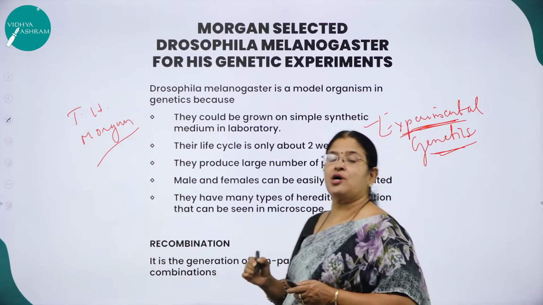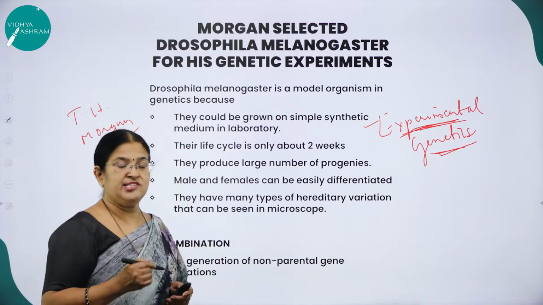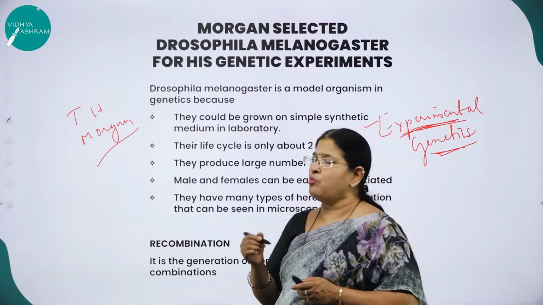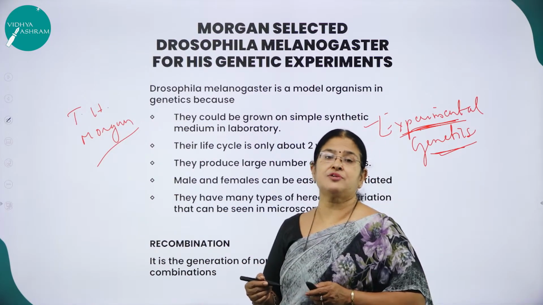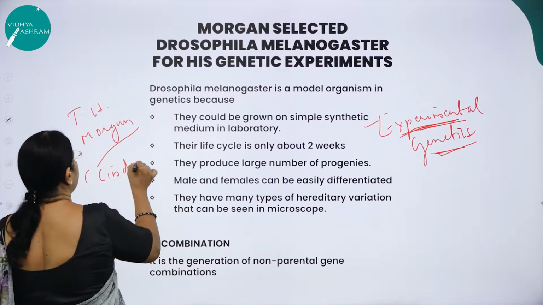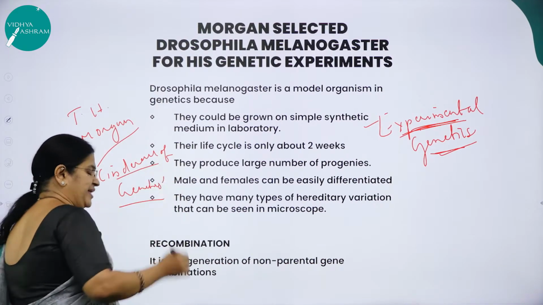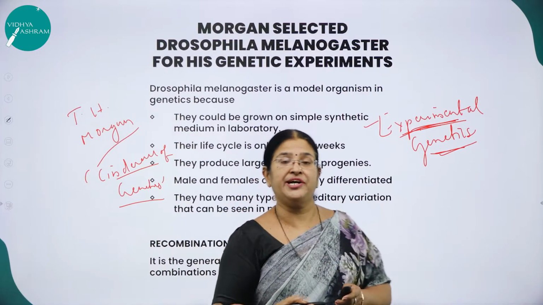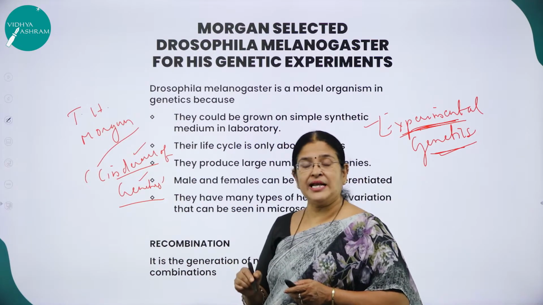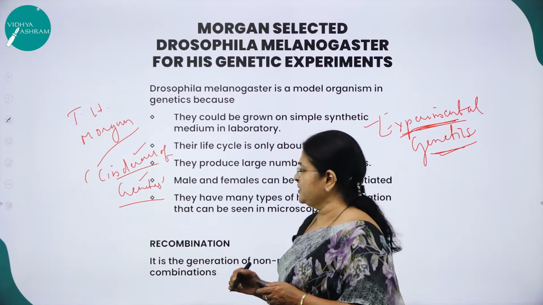He took Drosophila, a very small fruit fly, that is Drosophila melanogaster, as his genetic model or genetic experimental material. And I think all of you know, Drosophila melanogaster is called the Cinderella of genetics. It is called Cinderella of genetics because it is one of the main genetic models taken for the study of genetics. So T.H. Morgan selected the small fruit fly, Drosophila melanogaster, for his experimental study.